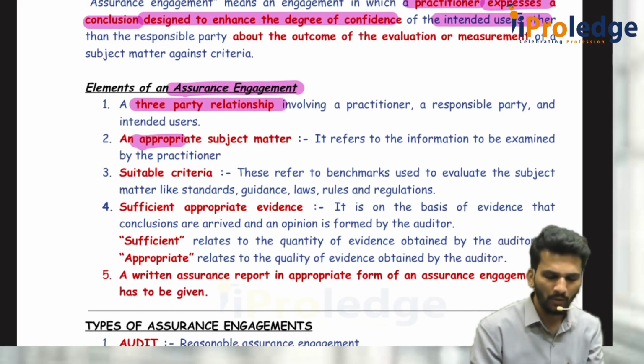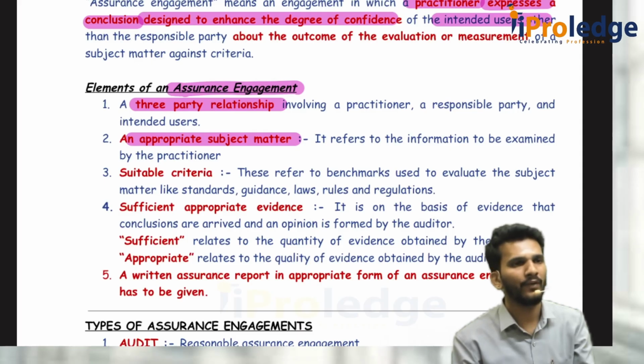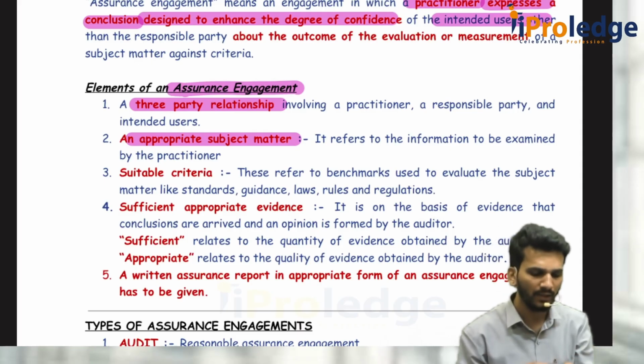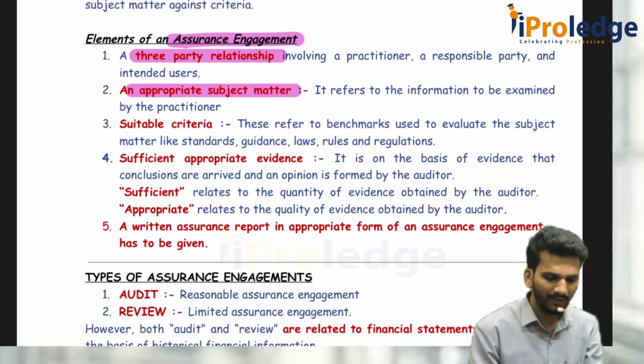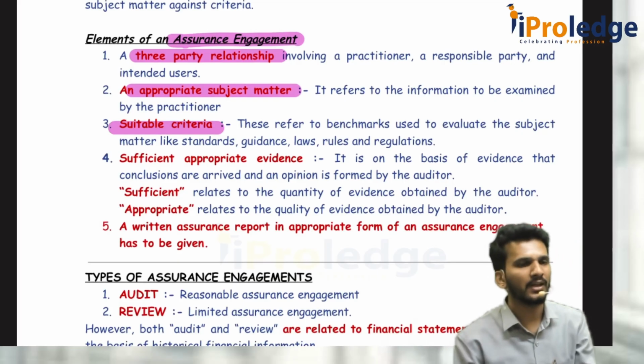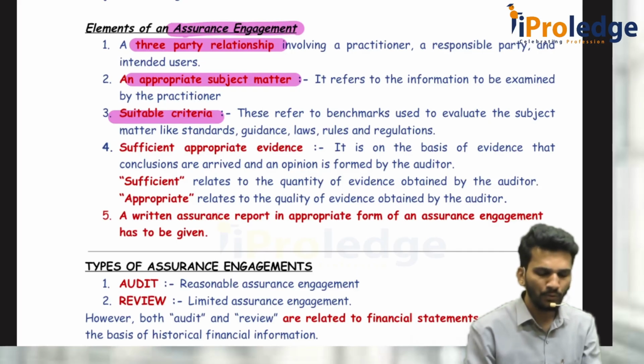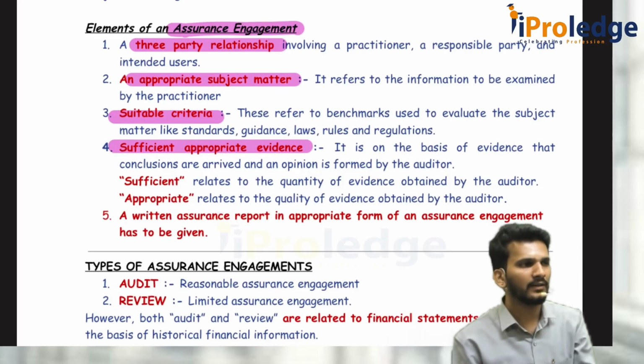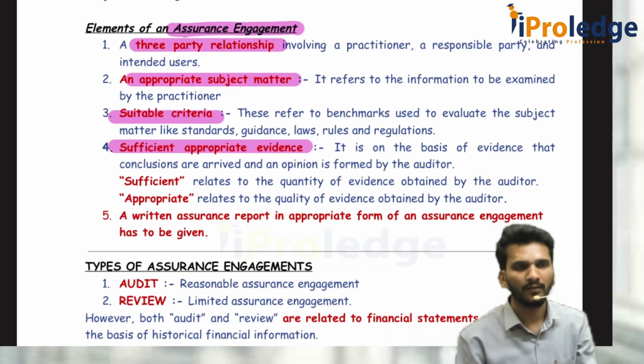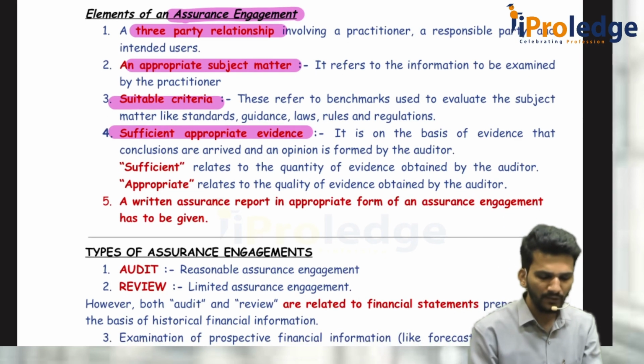And there should be some appropriate subject matter. Example, financial statements of the company. That is what I am verifying. Suitable criteria. How do you do the audit? Based on standards on auditing, based on the relevant statutes. And you should get sufficient and appropriate audit evidence. Then only you can express an opinion. What is sufficient? Sufficient means quantity, appropriate means quality.